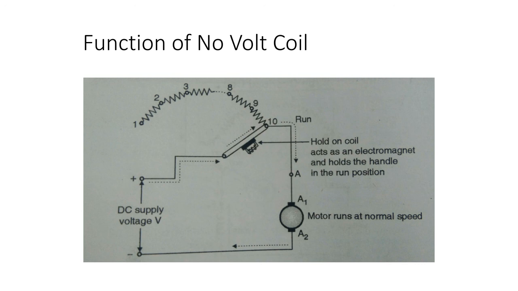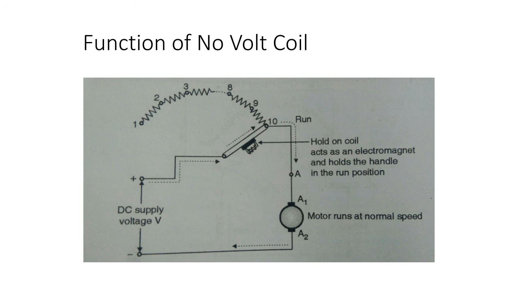Whenever the supply fails, the current flowing through the no hold coil goes to zero, so it loses its electromagnetism properties and the handle returns back to the off position under the influence of the spring. This will switch off the motor. So when the supply is applied again, the whole starter resistance appears in series with the armature and we have to start the motor again by using the starter as explained earlier.